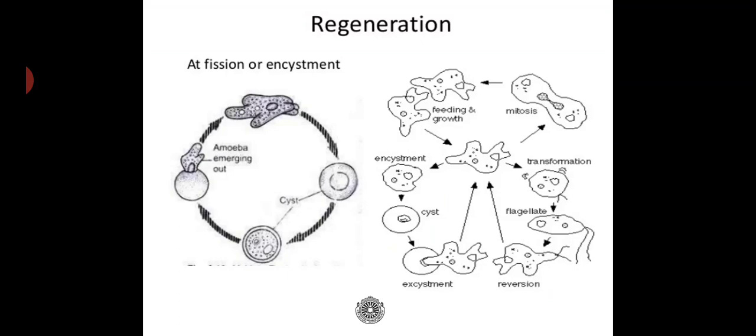At the bottom, you see that this amoeba develops a protective wall around itself, known as the cyst wall, and the process is called encystment. As I said earlier, once this cyst wall is broken down, the organism comes out and starts a new cycle. So this is the phenomenon of regeneration.